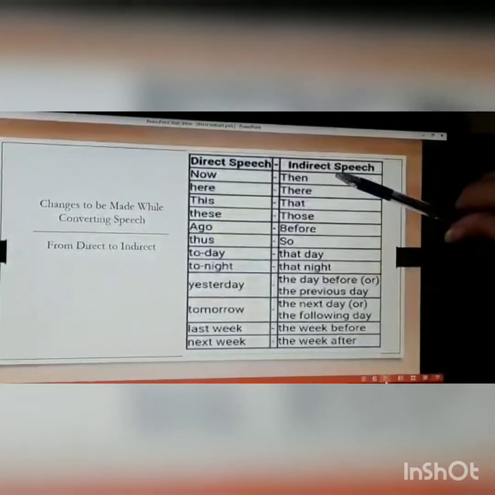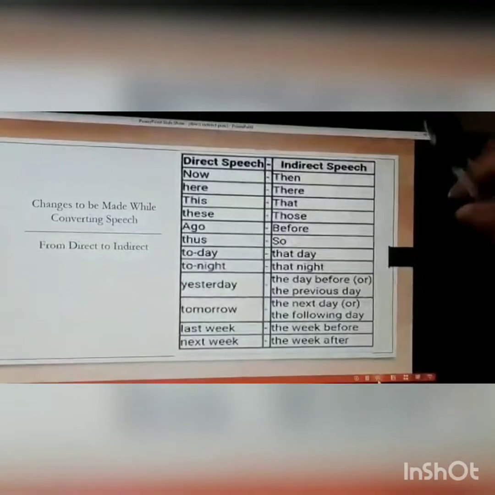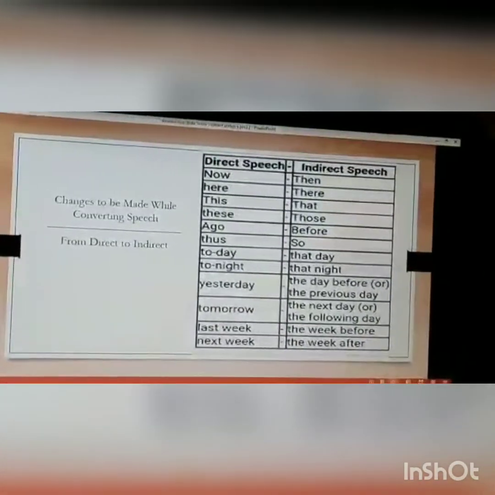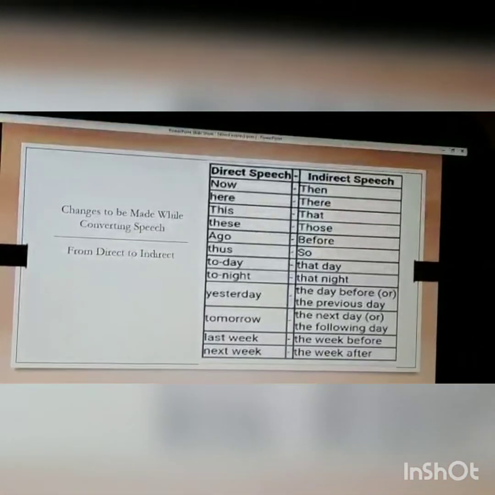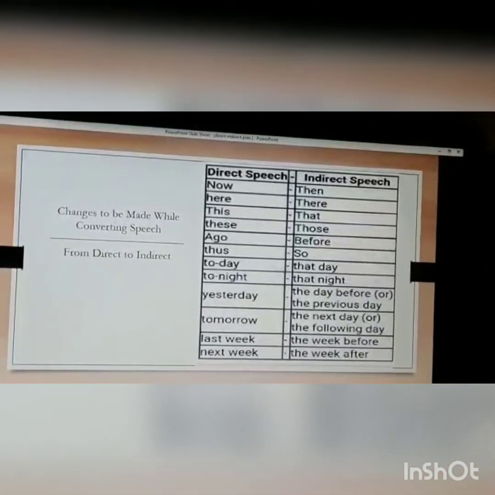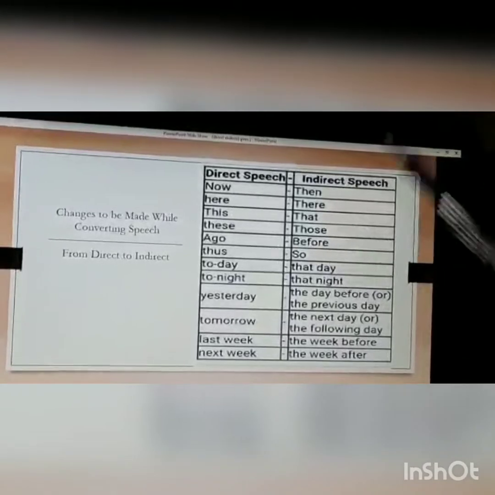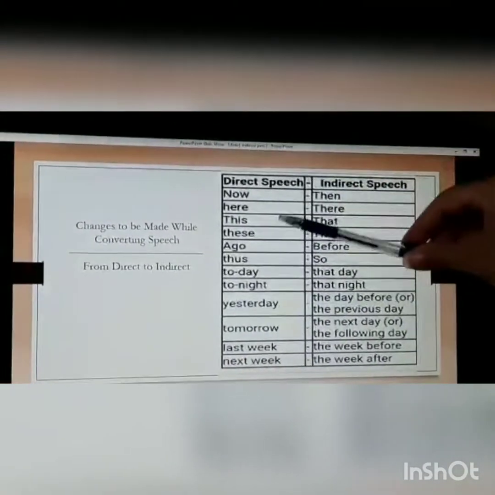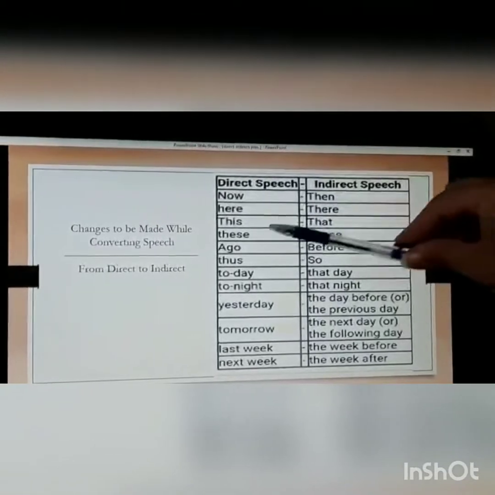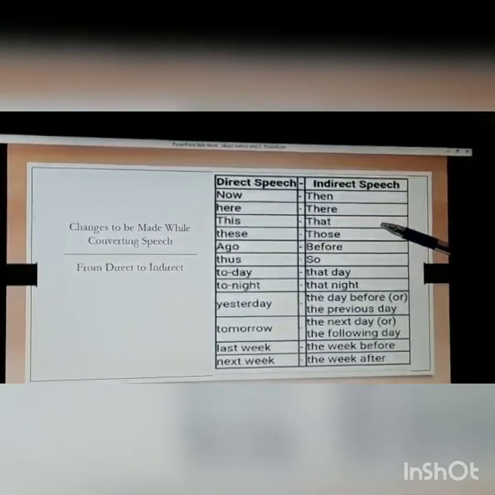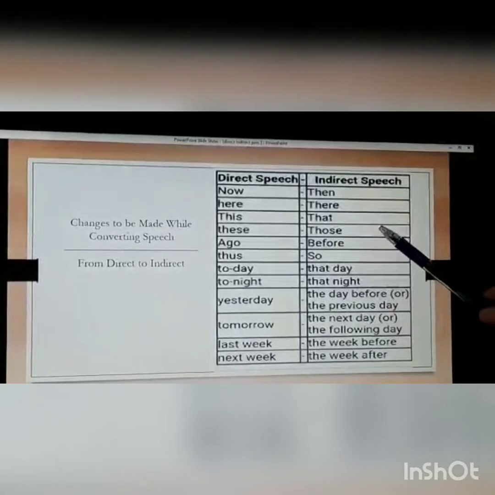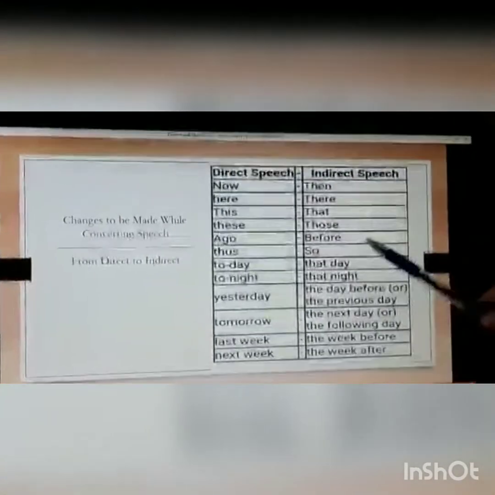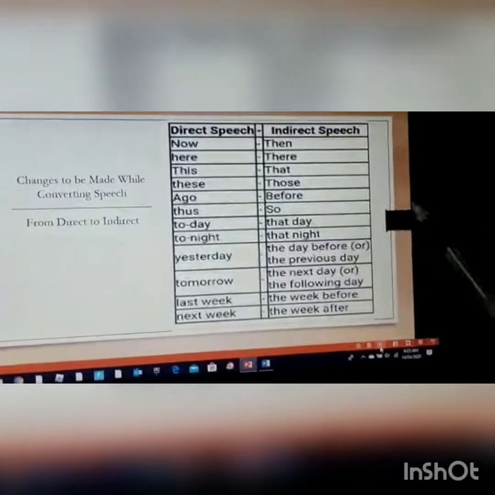Now changes into then. For example, if the boy said, "Do it now," you change it to, the boy told him or her to do that then. Here changes into there. This changes into that. These changes into those. Ago changes into before. Thus into so. Today into that day.